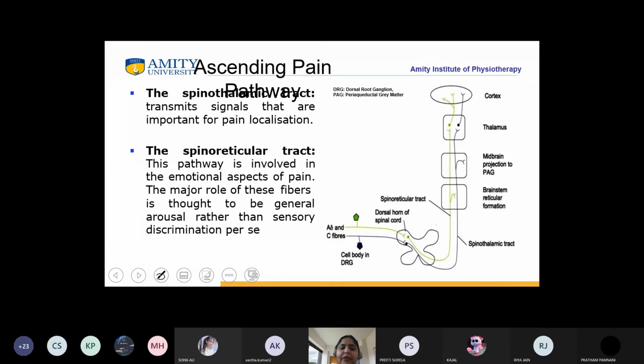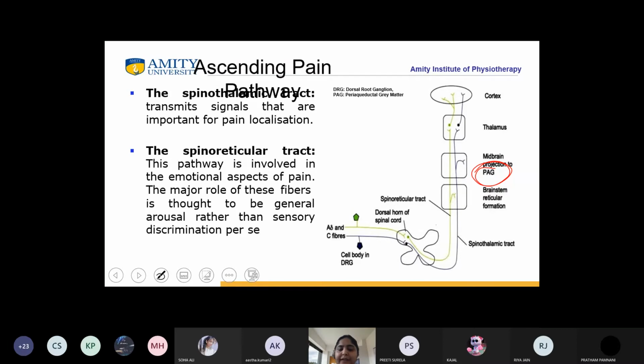Then we have the spinoreticular tract. This pathway is involved in the emotional aspects of pain. The major role of these fibers is thought to be general arousal rather than sensory discrimination. They are connected from the cortex, thalamus, and midbrain projection by PAG, the periaqueductal gray matter. Then there is the brainstem reticular formation, and they move from the dorsal horn of the spinal cord.